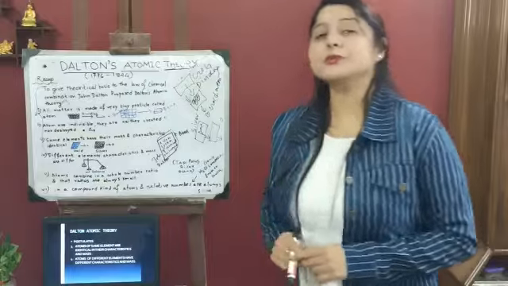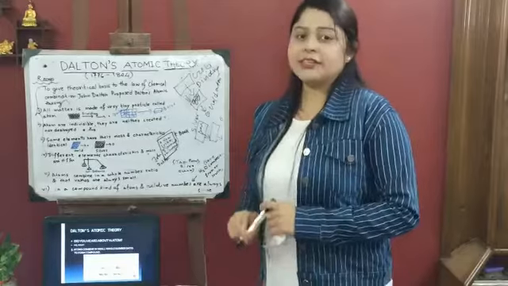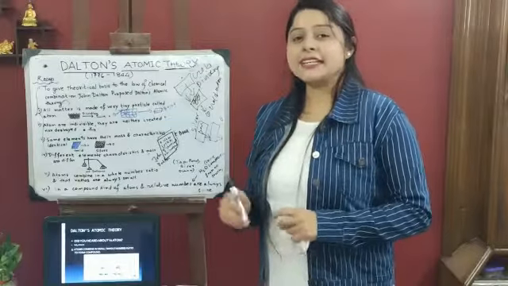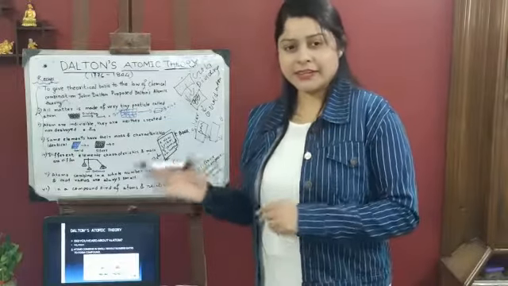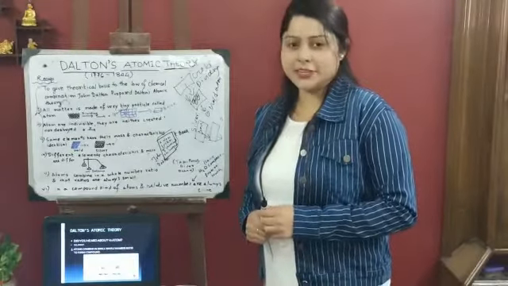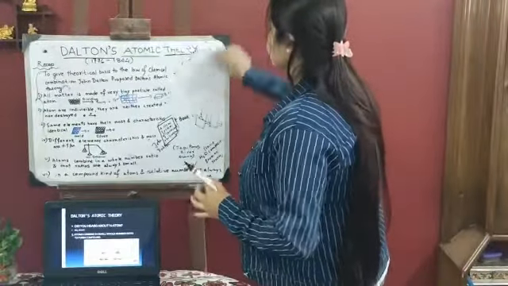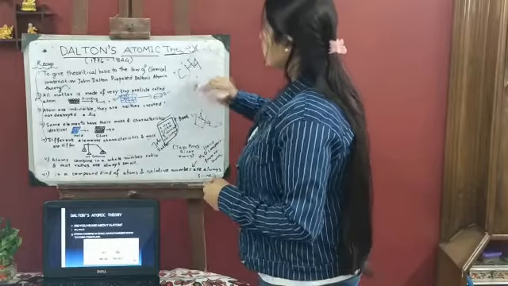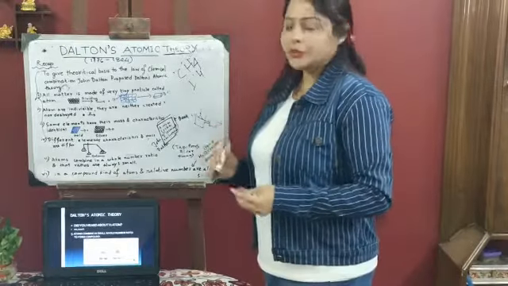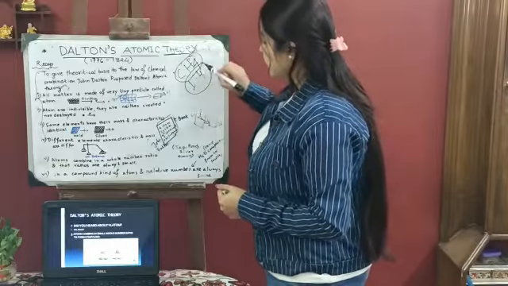Now let's move on to the most interesting part of Dalton's atomic theory. Have you ever thought about how atoms combine in a chemical reaction? Have you ever heard that half an atom is combining in a reaction? No, right? So atoms combine in the smallest whole number ratio, and the ratio is always small. For example, if we take methane, the ratio here is 1:4. So atoms combine to form a compound, and in the compound the ratio of the atoms is in the smallest whole numbers.